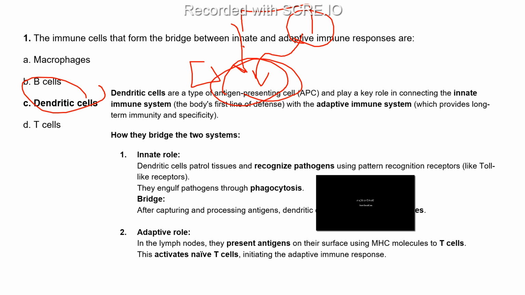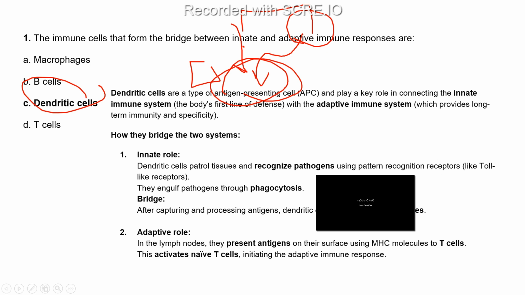If they find any pathogen anywhere in the tissues, how do they recognize it using this PRR? So, pattern recognition receptors. Each antigen has its specific pathogen PAMP. We call it pathogen associated molecular pattern, right? These receptors are present on the dendritic cells. Using this receptor, they recognize the PAMP molecules, that is, pathogen associated molecular patterns. They recognize this PAMP using this PRR.